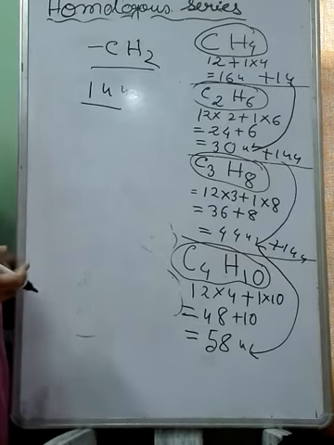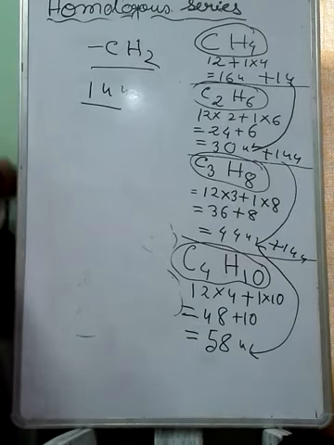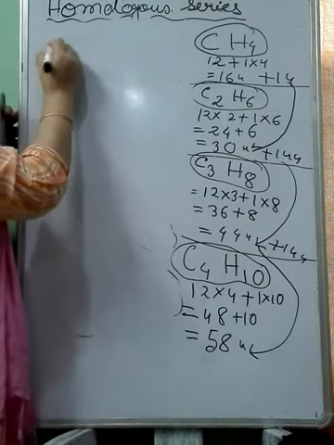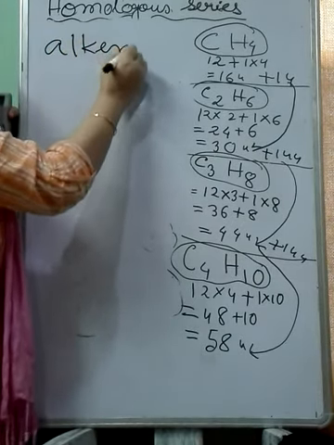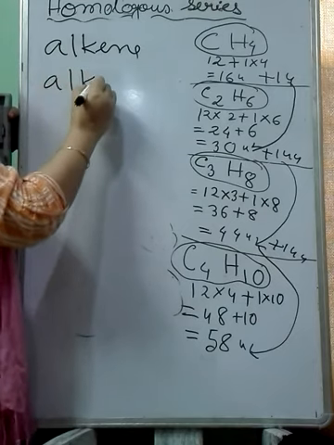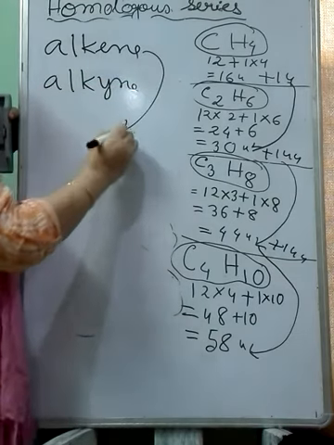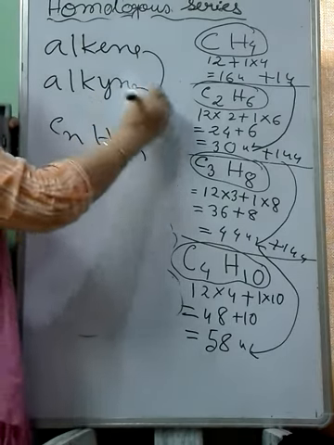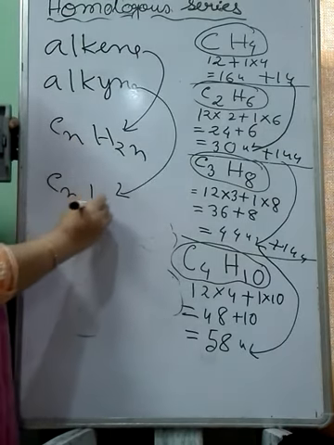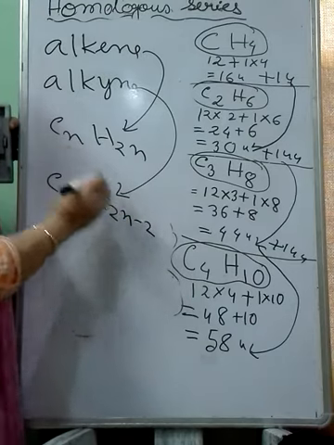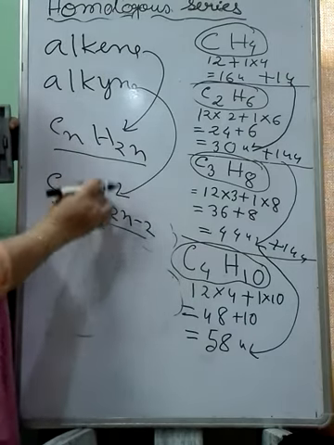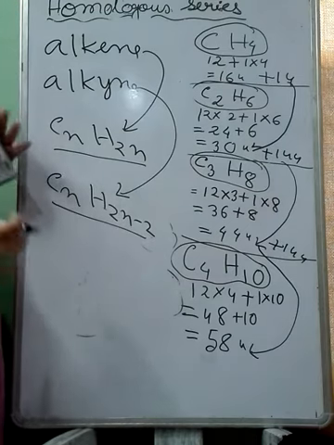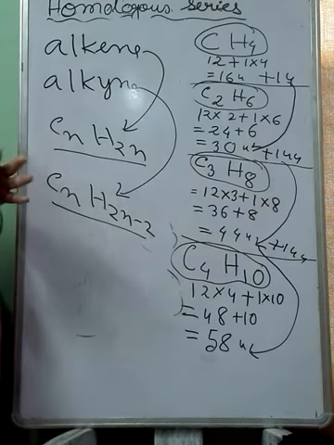So this type of series is called a homologous series. If you check the alkene and the alkyne, you know that the alkene general formula is CnH2n, and the alkyne general formula is CnH2n minus 2. If you find out the members of these two families, alkene and alkyne, you will observe that their differences are also a CH2 unit.